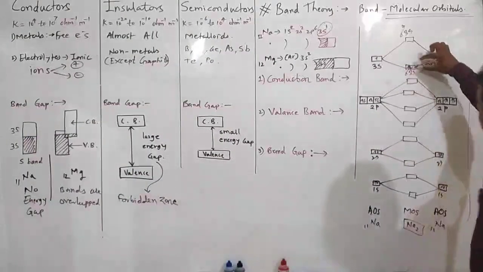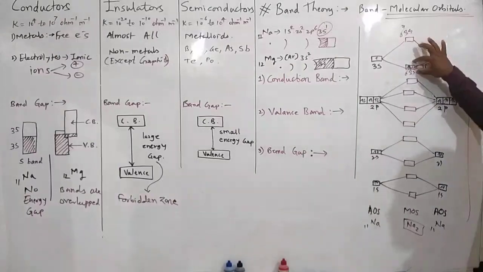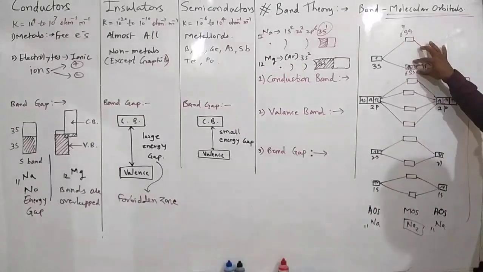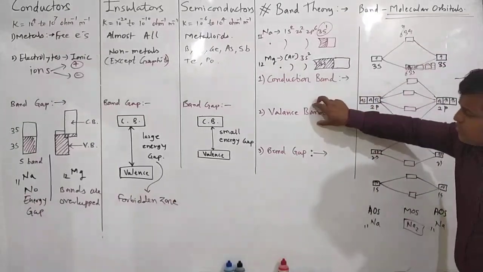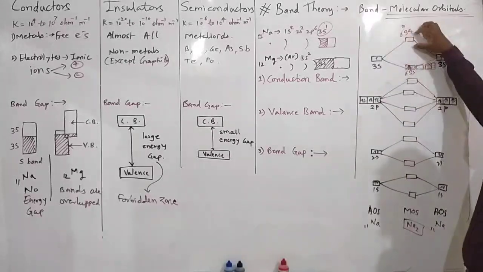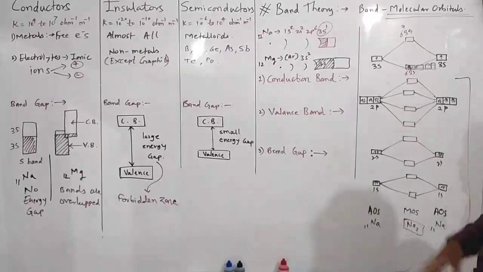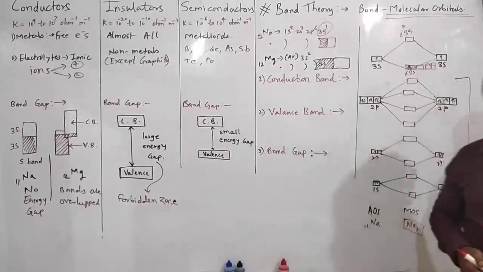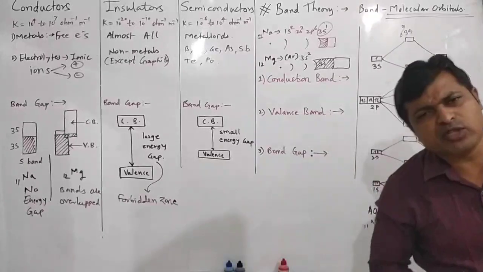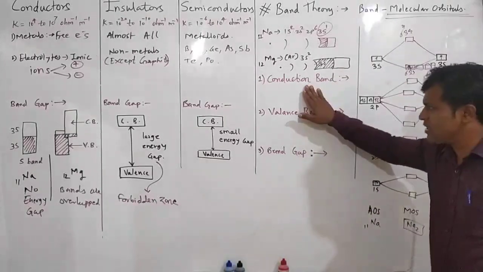That means the lower half of 3s is completely filled and acts as a valence band, and the upper half of the 3s orbital acts as a conduction band. So in band theory there are two types of band, valence band and conduction band.